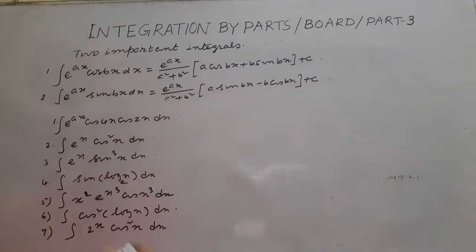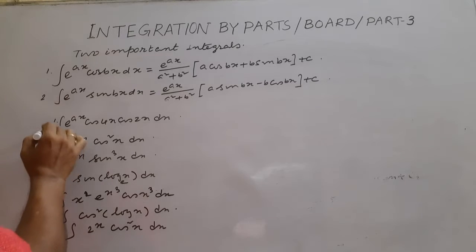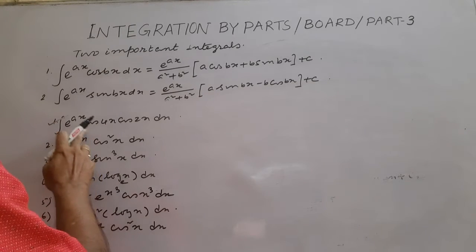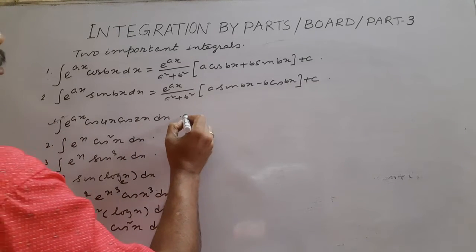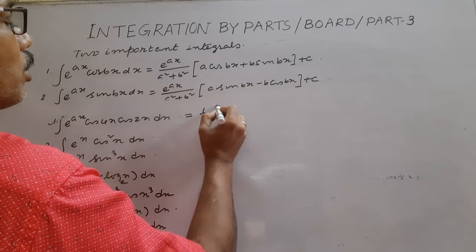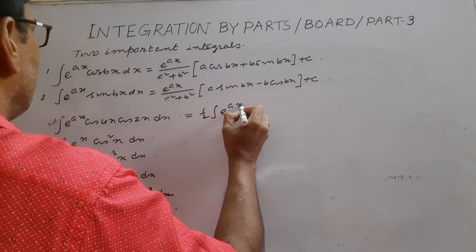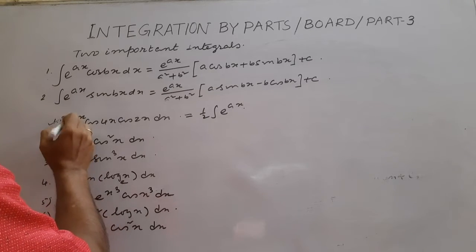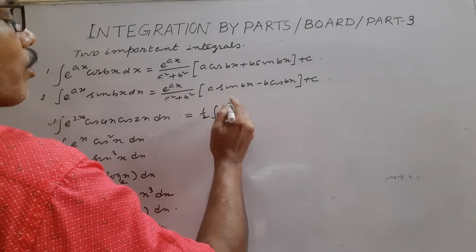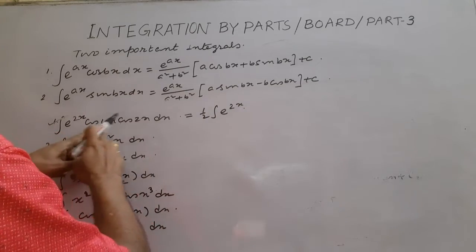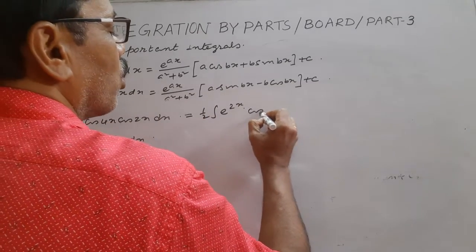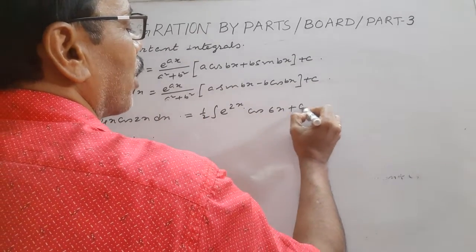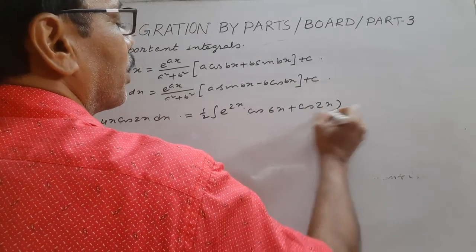So look, suppose problem number 1. Here it is given in product form. We know 2 cos a cos b equals cos(a plus b) plus cos(a minus b).